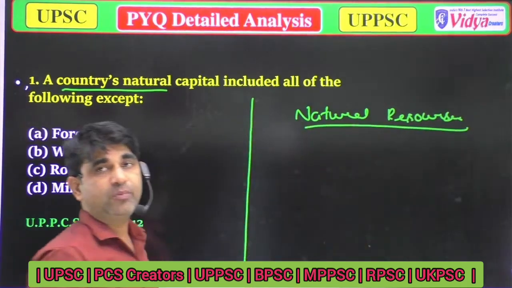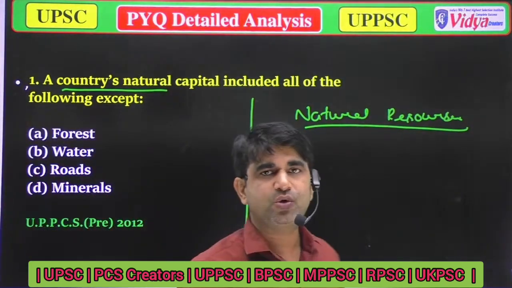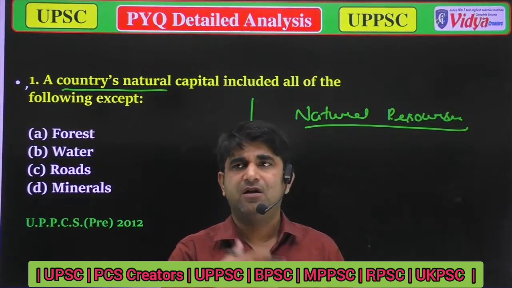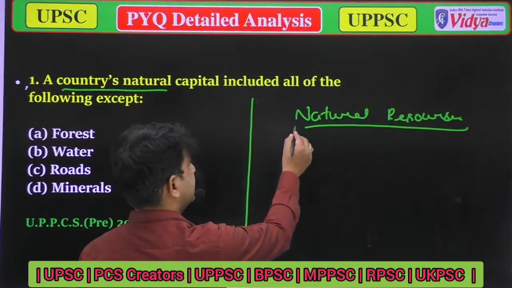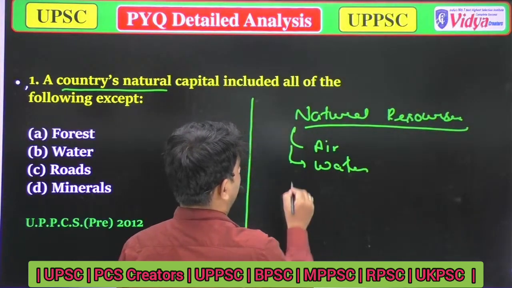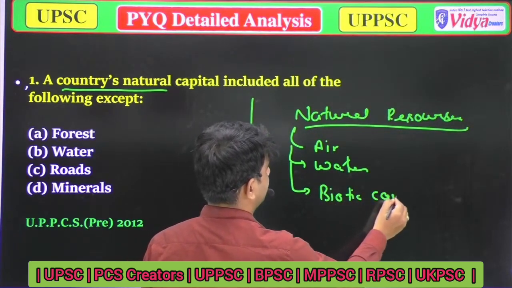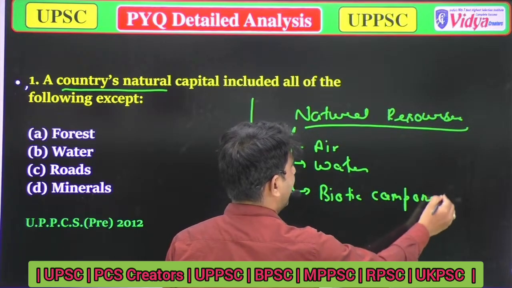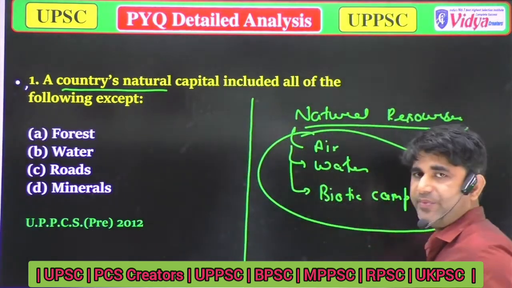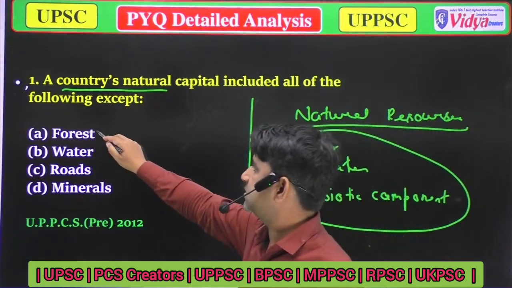When we talk about natural resources, everything is included which is developed, or you can say provided, by nature: air, water, biotic components. Everything is included in natural resources. So now I think you can answer it: the forest, because forest is also a part of living things, so we can say these are natural resources.